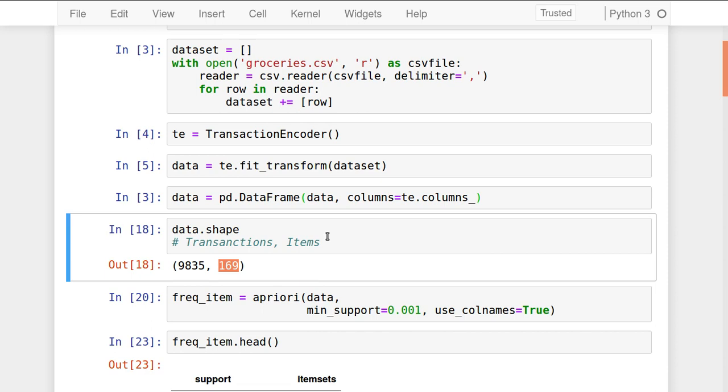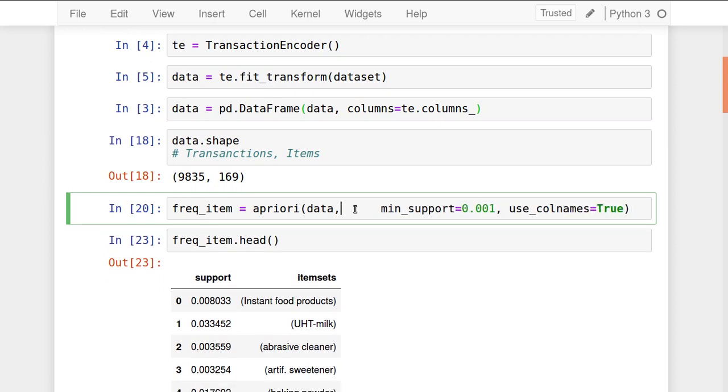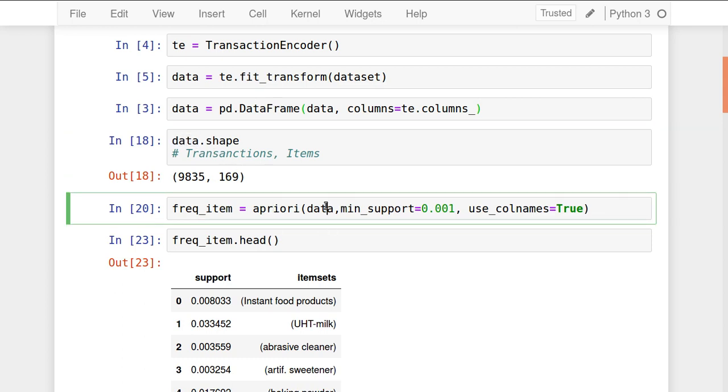That's it, that's done. Now we are going to apply the Apriori algorithm. Now let's go for the Apriori algorithm here. The Apriori algorithm we just imported, and we are going to apply this. This structured format data, which is required by the Apriori algorithm, is passed here. Now we have to generate the frequent items. So based on their support, the item frequency is identified by the Apriori algorithm.